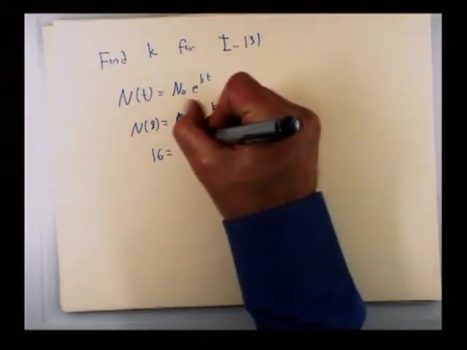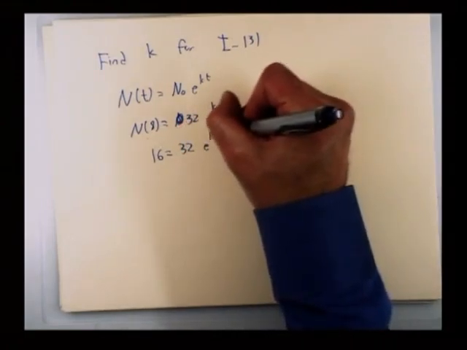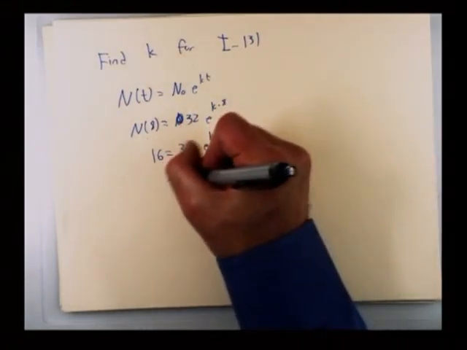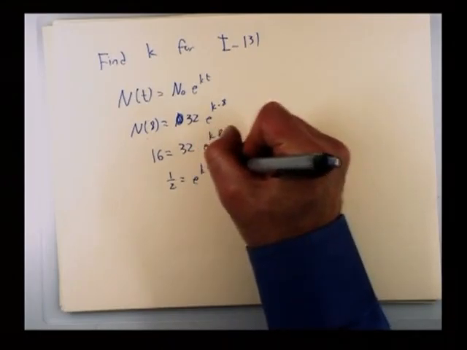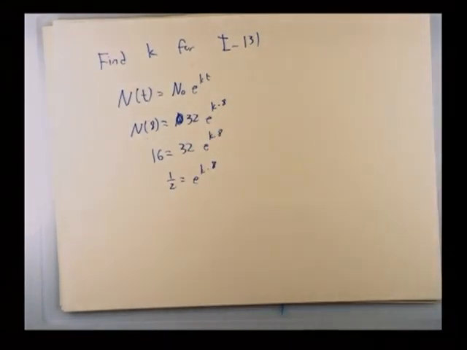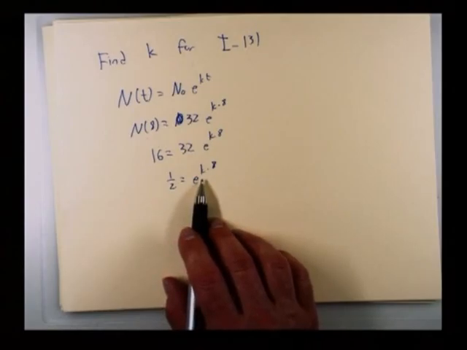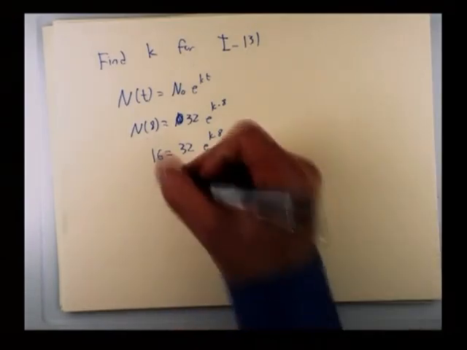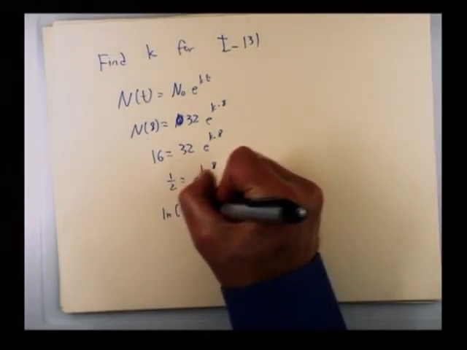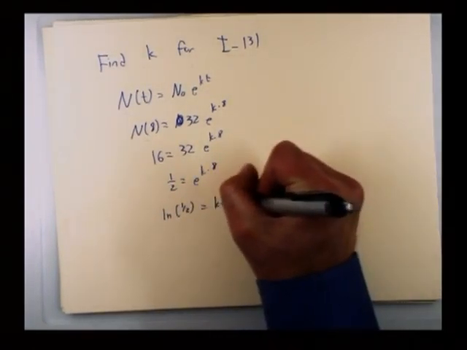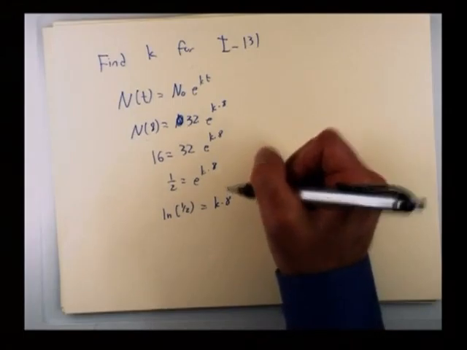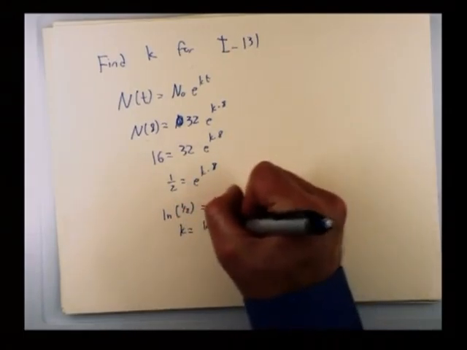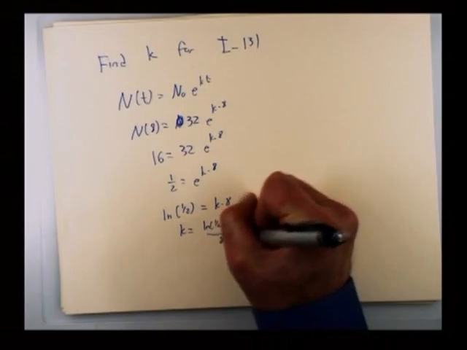So I know 16 is equal to 32 times e^(k·8). If I divide, I'll get 1/2 equals e^(k·8). And now I want to solve for k, so what do I do? If you said take the natural log, you're absolutely right. The natural log of both sides would be the natural log of 1/2 equals k times 8, and then all we have to do is divide by 8. k is the natural log of 1/2 over 8.